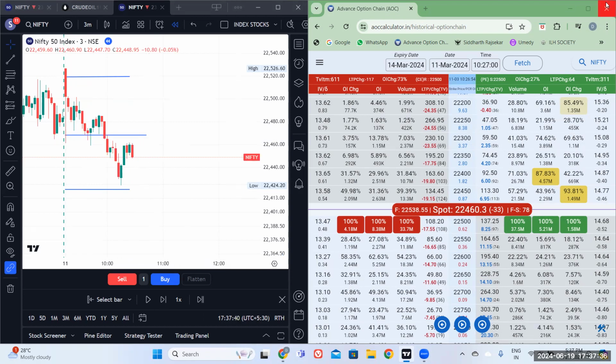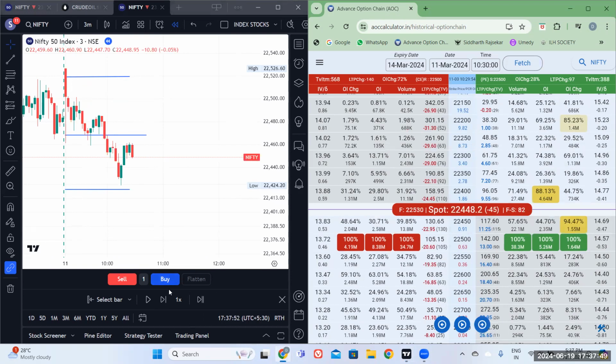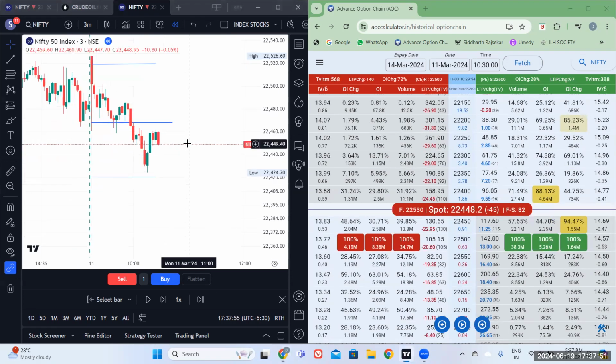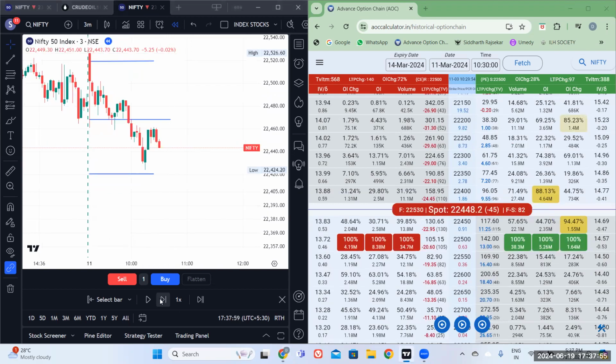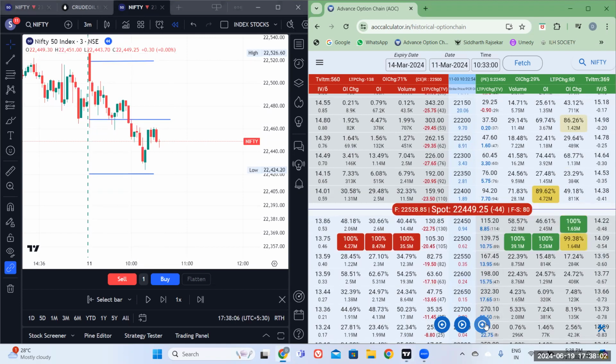Once I know that this is going to be way towards the bottom, definitely an exit needs to be done, but still we need to wait for the exit point to come. It will come or it will slide down. So I have not exited my position, holding on to my position, just waiting for this point to also take the P. So we want the price to come up.